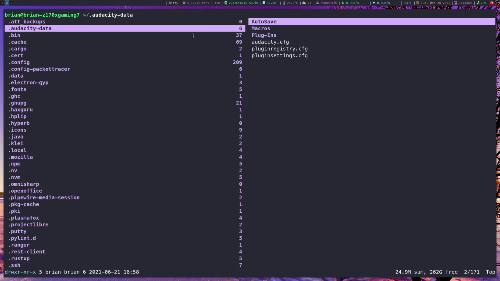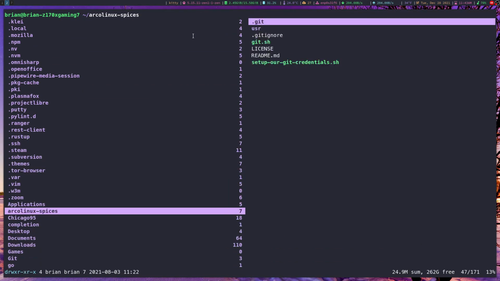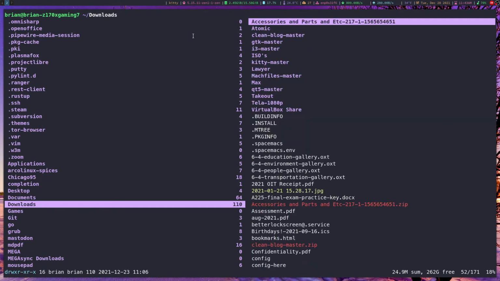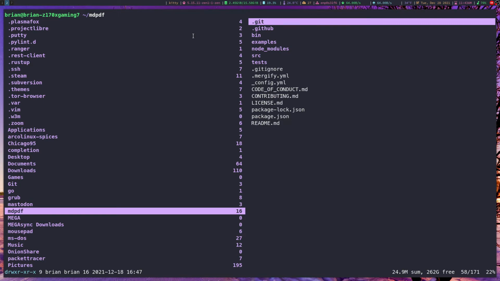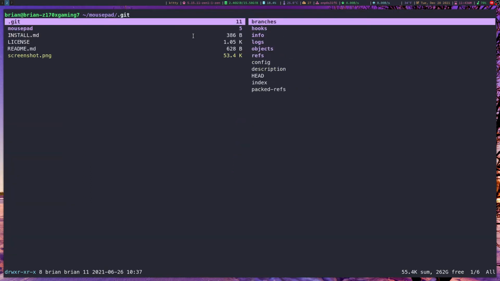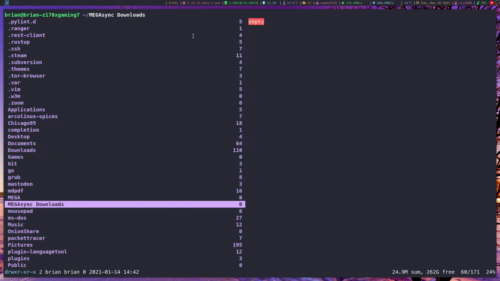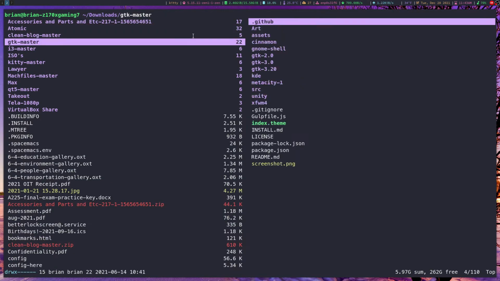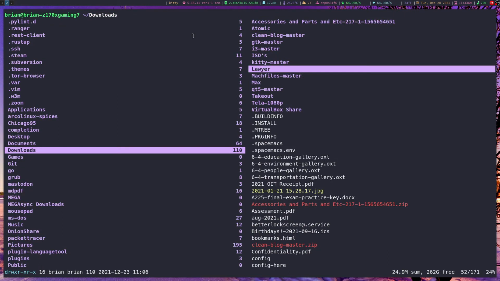Then if you wanted to go in and navigate it, you can use the regular Vim key bindings, J, K, H, and L, or you can use the arrow keys: up, down, left, right. Right obviously goes into whatever directory you're hovering over, and then left exits, goes back one directory.